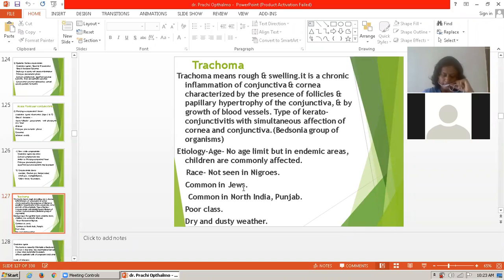The agent is C. trachomatis, and other pathogenic microorganisms also aggravate the disease process. Predisposing factors are dry, dirty and sandy weather, poor and unhygienic conditions, eye-seeking flies, use of kajal or surma by family members from the same container, and close person-to-person contact.